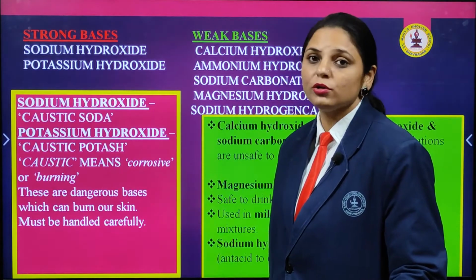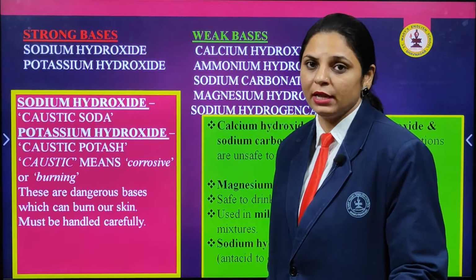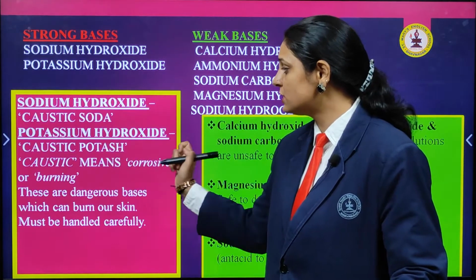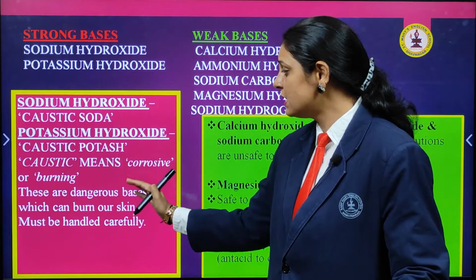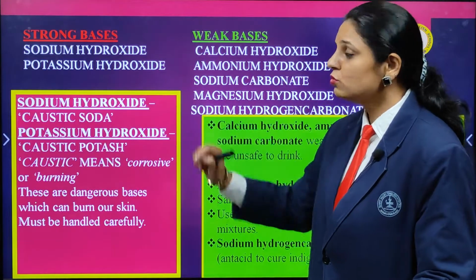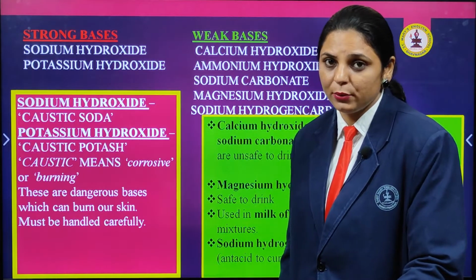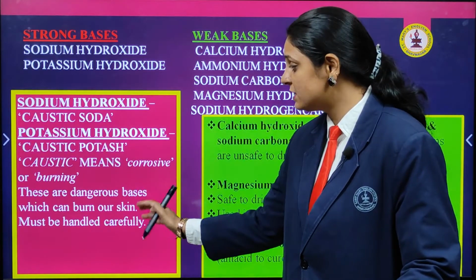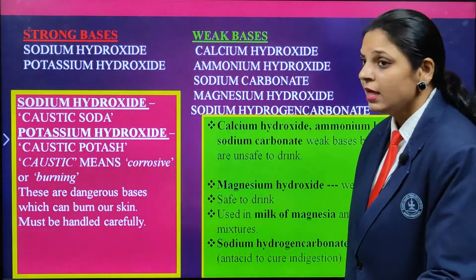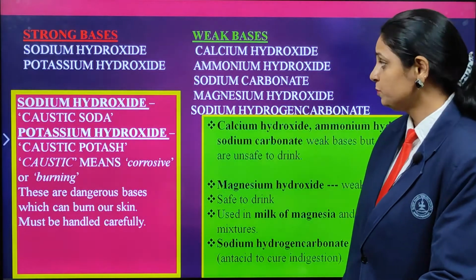Caustic means corrosive or burning, that's the name. Those who are categorized in the strong bases, please note it down, these are dangerous bases which can burn your skin and should be handled with care.